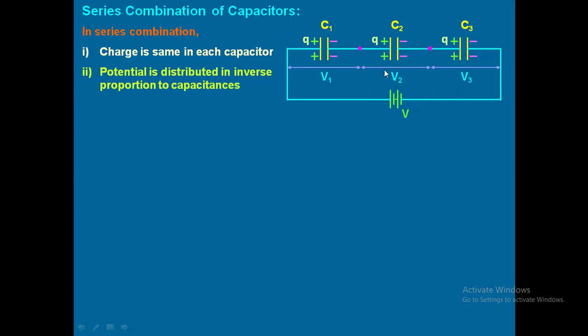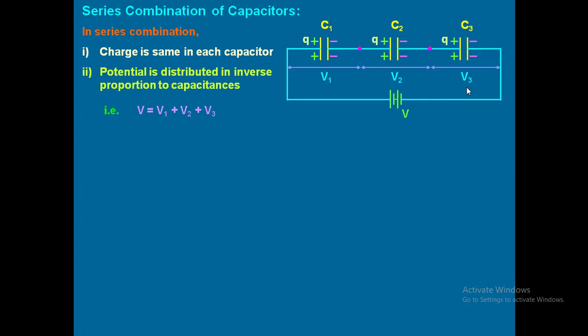V1 for C1, V2 for C2, and V3 for C3. Now if I want total potential, what is the total potential then? V1 plus V2 plus V3. Very good. So that means V is equal to V1 plus V2 plus V3. This is your first equation.